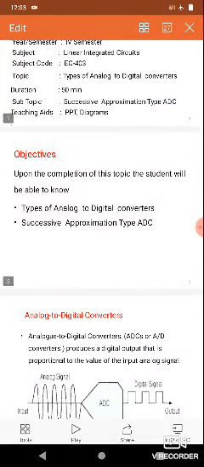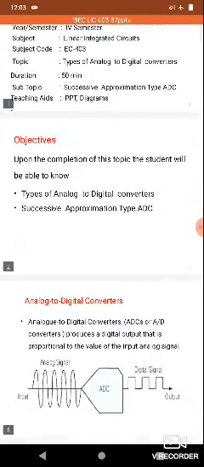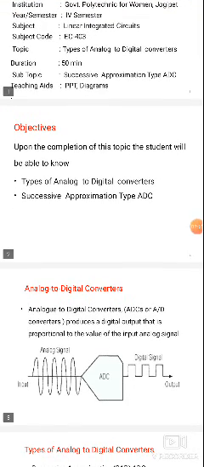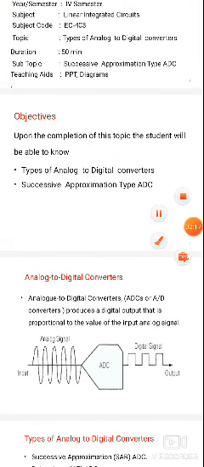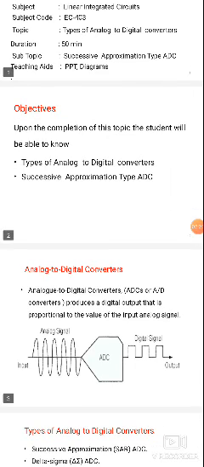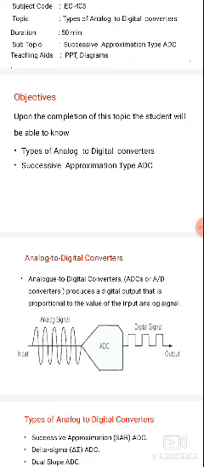We have already completed the different types of analog to digital converters. The different types are the successive approximation type, the counter type, also known as digital ramp or staircase, then the flash type, also known as parallel or simultaneous type, and then single slope and dual slope. These are the various methods for analog to digital conversion.